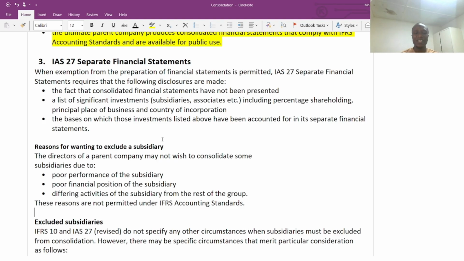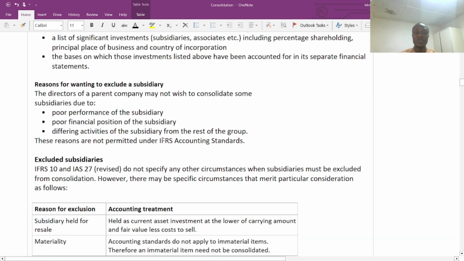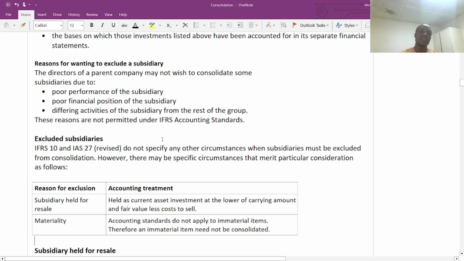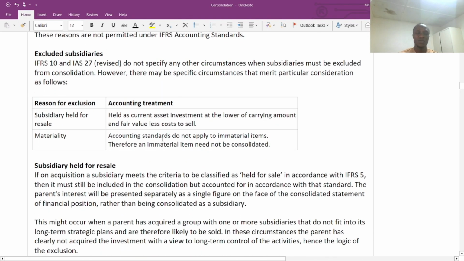Then if the subsidiary has different activities from the rest of the group, which are not in line with the group structure, we can't include that particular subsidiary. However, these reasons are not permitted under IFRS accounting standards, because the performance can be poor, and the reason why we prepare the consolidated financial statements is for the parent company to boost the performance of the subsidiary.